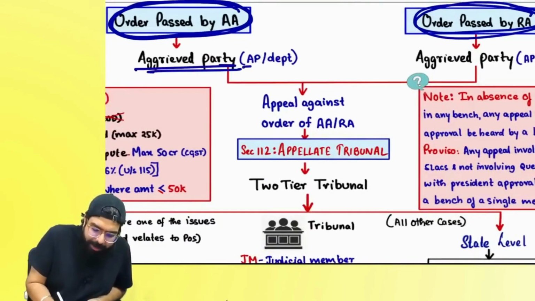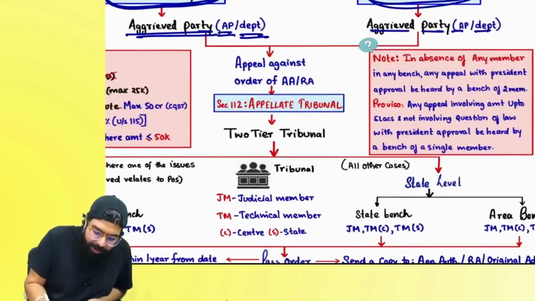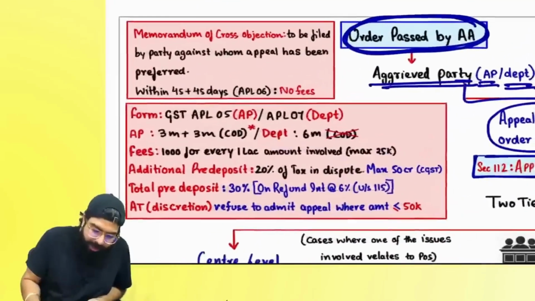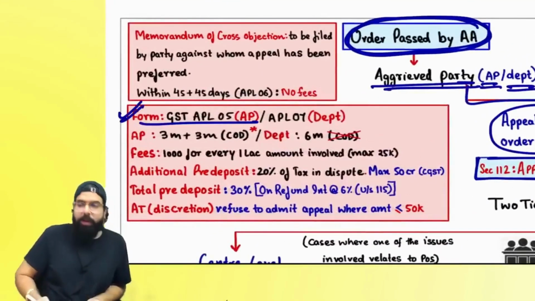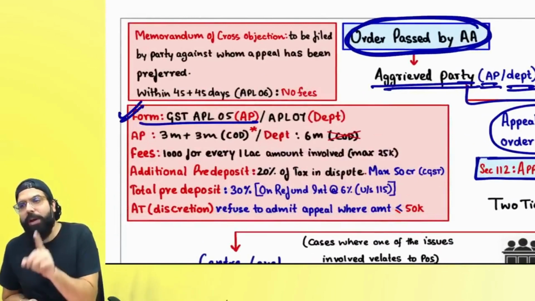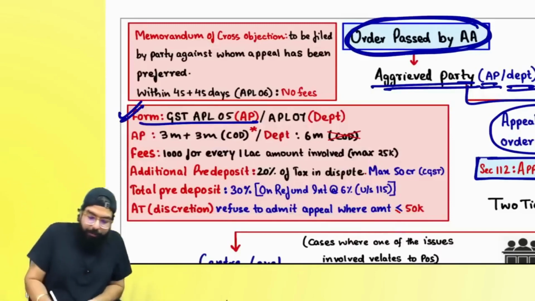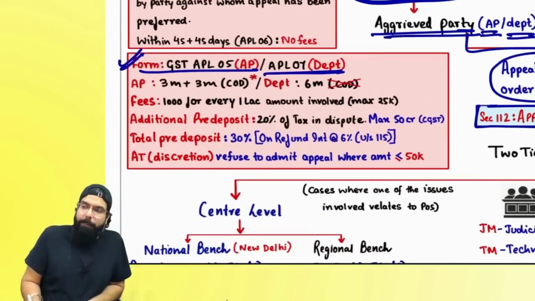Whoever is the aggrieved party, any person or department, against the order, they will go for an appeal to whom? Appellate tribunal. Right, everyone? When the taxpayer is going, he will use GST APL 05. If the department is going, the department will use APL 07.